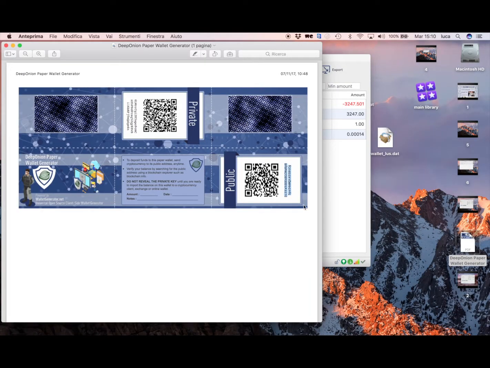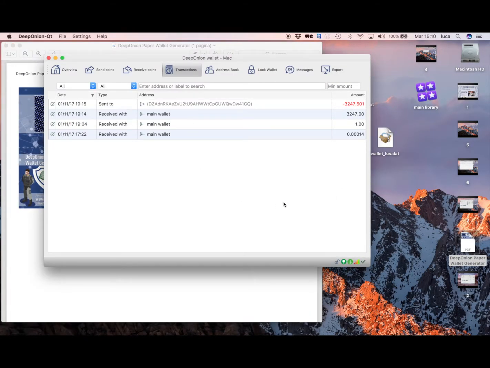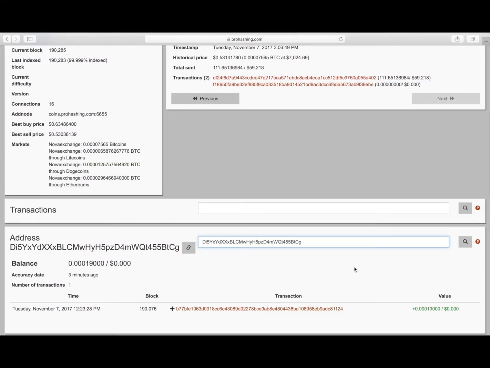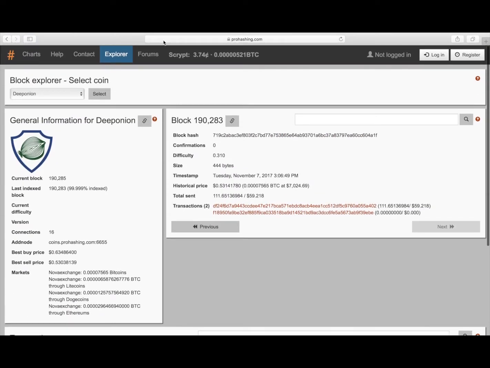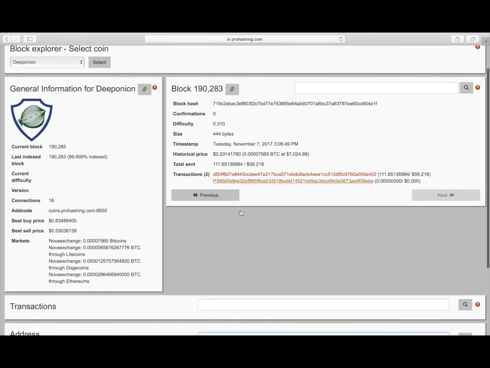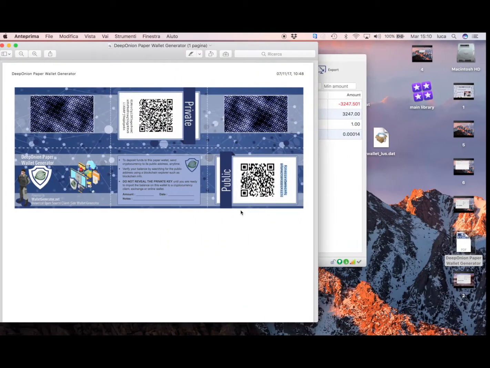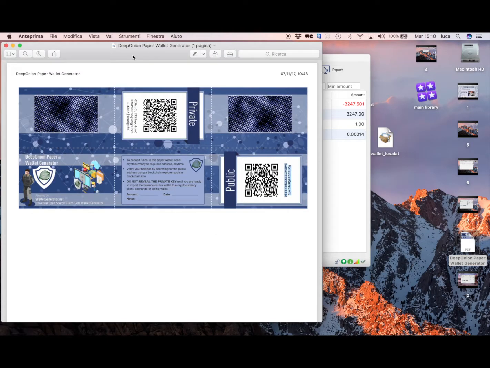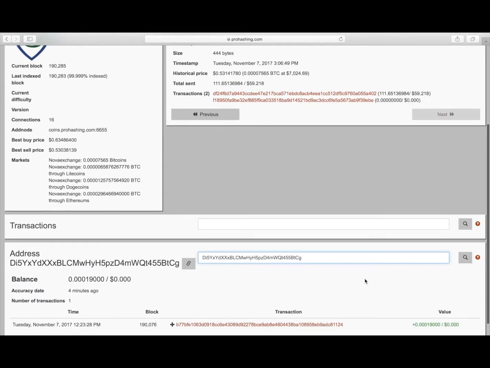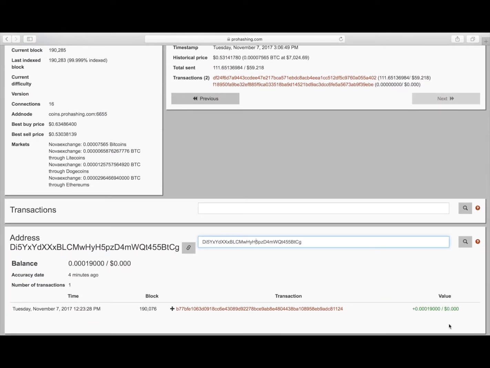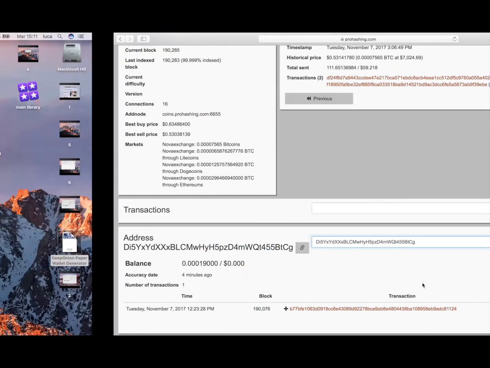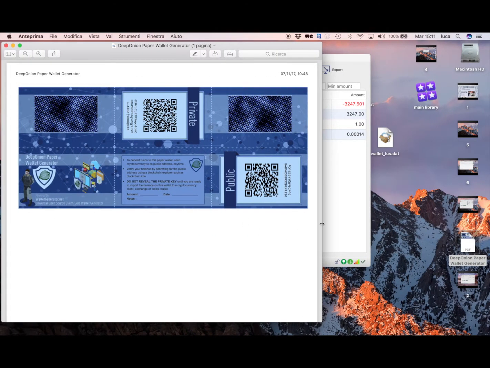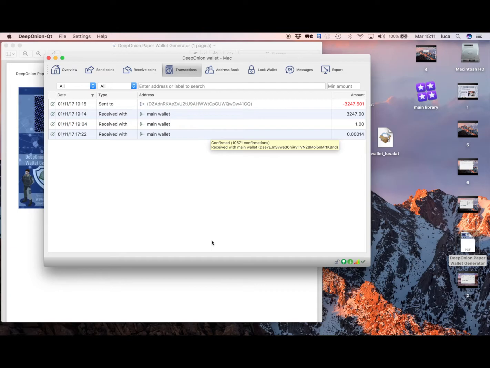Even if we don't have a desktop wallet, we can see the transactions that are inside our paper wallet. So this method is useful when you don't have an online wallet but only an offline wallet like a paper wallet. So after we verify that inside our wallet there is some value, let's bring the paper wallet, in this case, inside our active online wallet.